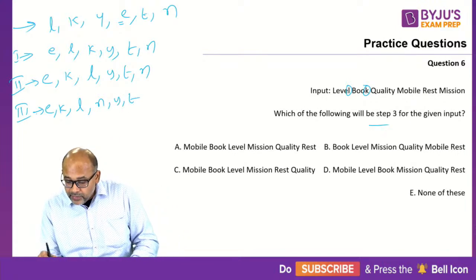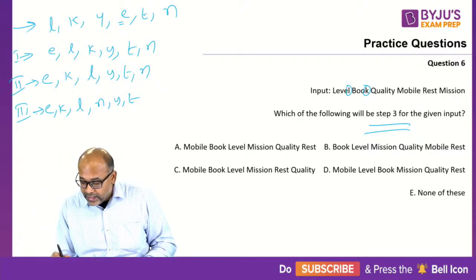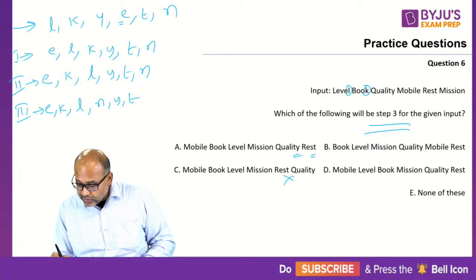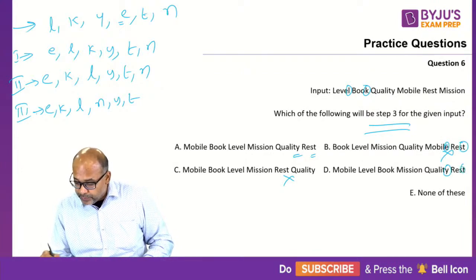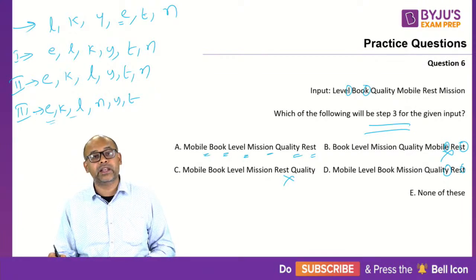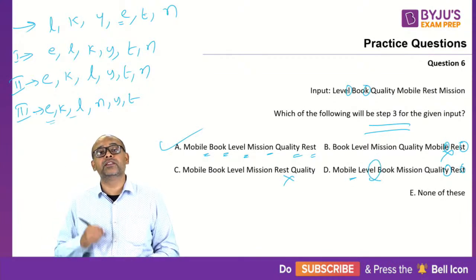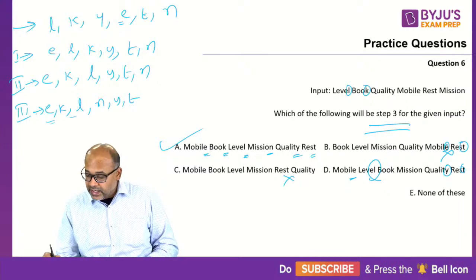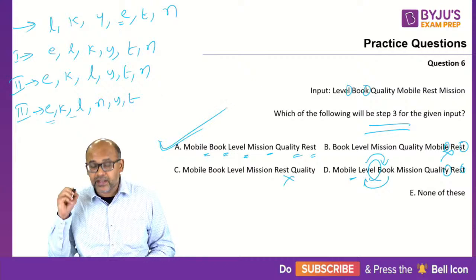So they are asking me which of the following will be step 3 for the given input. I should be ending with Y and T. Y and T, this is not correct. This is not correct because this is E and T, this is Y and T. So between A and D. So we are looking at E, K, L. So E, K, L, N, Y, T. So A is correct. But if you look at D, E, L is coming. L is wrong. It's supposed to be E and then K. So the correct answer here is A.